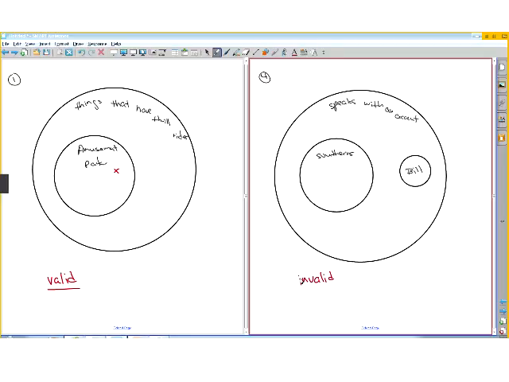If they had said all Southerners speak with an accent, Bill Leonard is a Southerner, and then you could put that little X in here, and then you could say that Bill Leonard speaks with an accent. That would be the valid argument. But the way they've done it here is invalid.